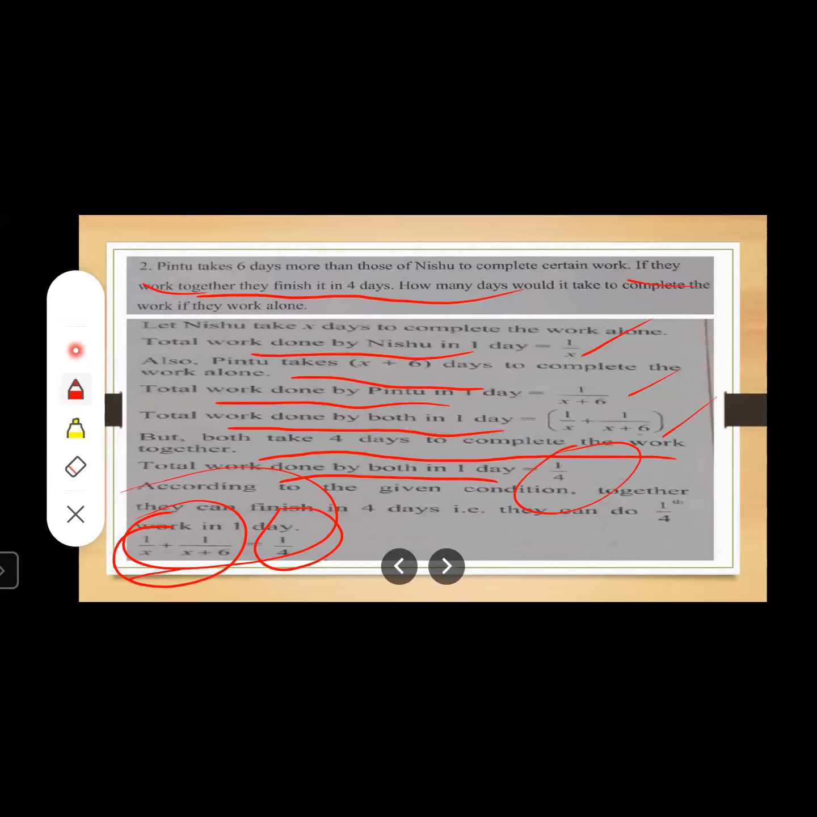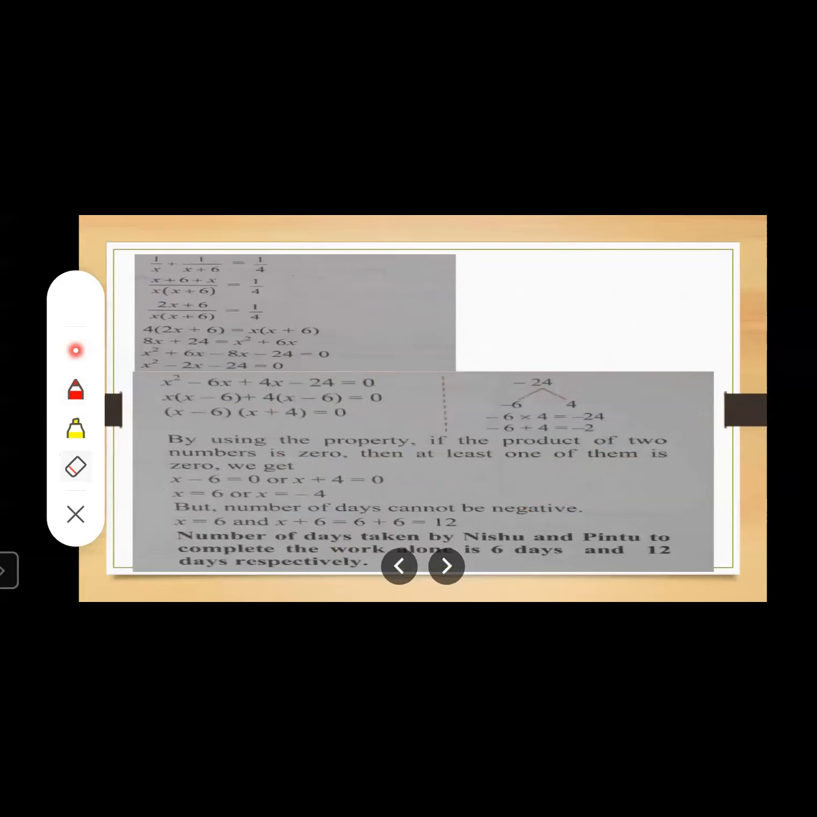So this is how you write it in terms of the equation. The work done by them together is equal to 1 upon the total number of days they require to complete the work together, that is 1 upon 4. In this way you find the equation, you write these lines in terms of the equation. Once you find this equation, just simplify it and rearrange it in terms of the quadratic equation.